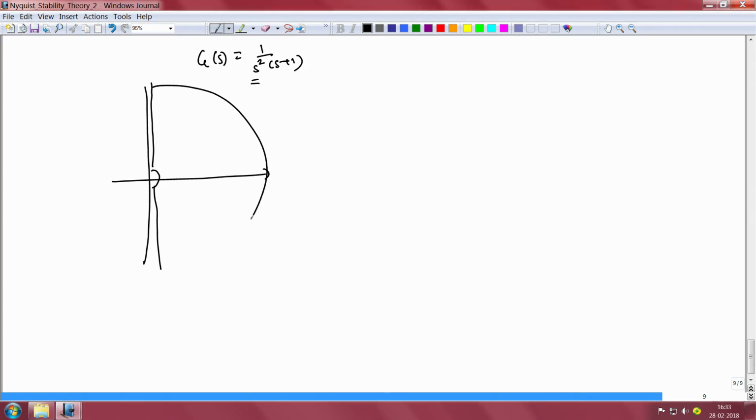So, this is how our D shaped contour is going to look. We would have a tiny semicircular region of radius r tended to 0, and this big D would have a radius capital R which is tended to infinity, and these two straight lines are close to the imaginary axis. So, we once again compute g of s for values of s on this straight line and on this tiny semicircular part, and then plot it.